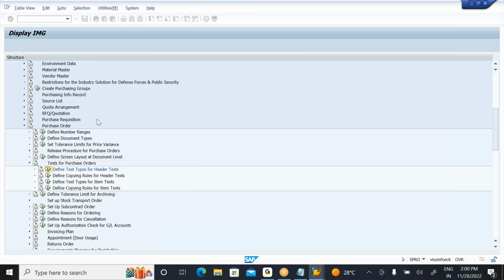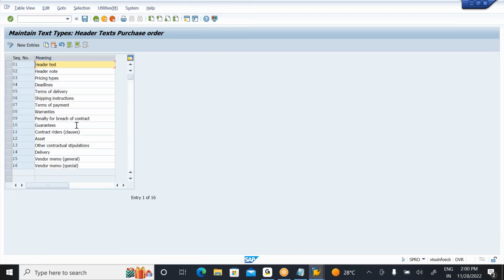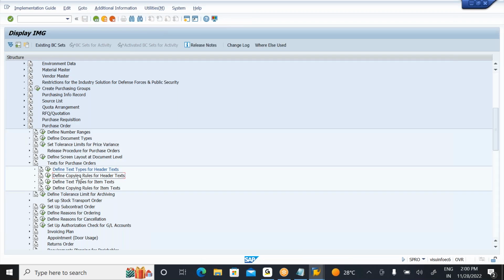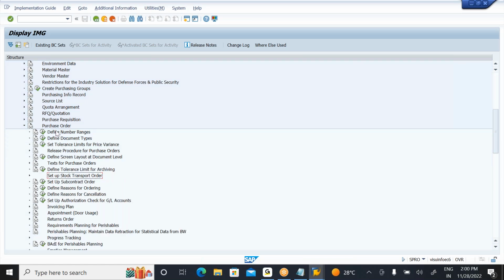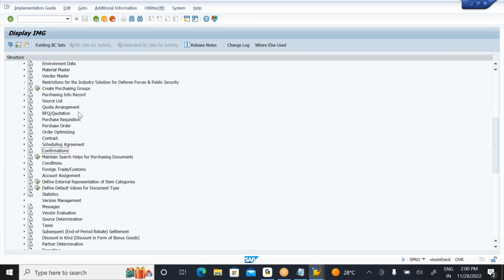Text is a cross-client customization. You can control what type of text there is and what the copying rule is, for example how the text is copied from PR to PO or RFQ to PO. We already discussed this previously, and for other purchase documents you can observe the same process.